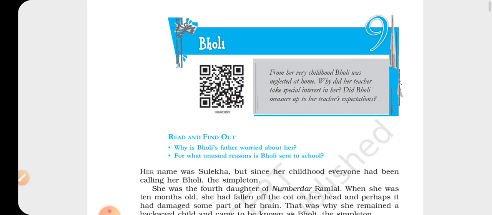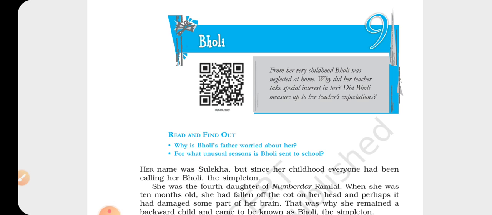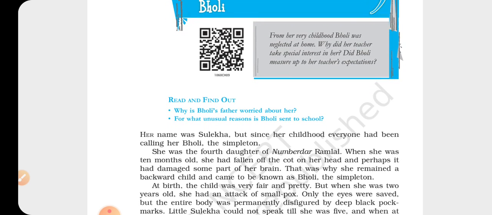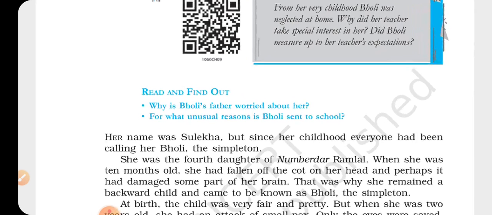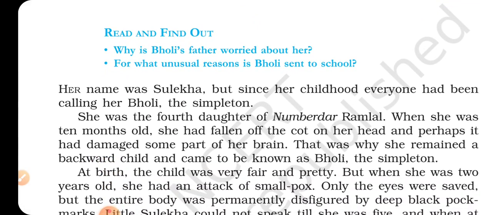She is always a target for everyone for not being good looking and intelligent. So, this story is based on a girl whose name was Bholi. Her name was Sulekha, but since her childhood, everyone had been calling her Bholi, the simpleton. She was the fourth daughter of Nambadar Ramlal.